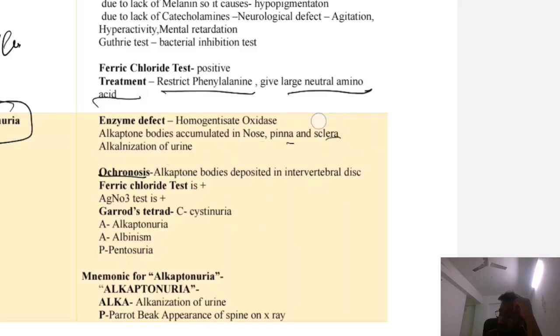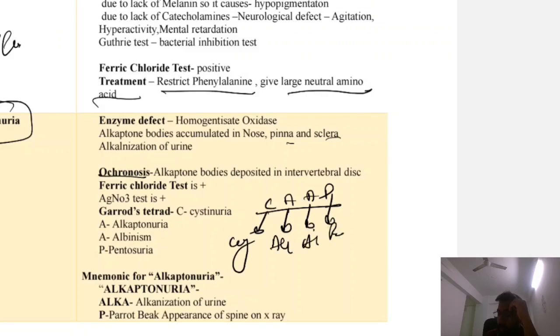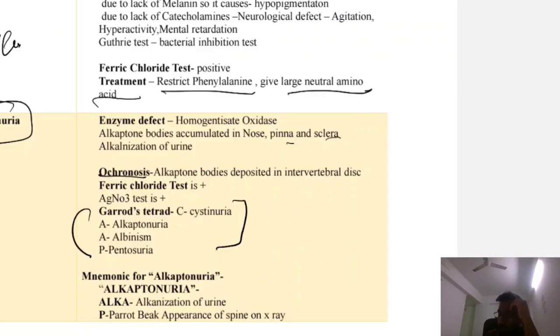Okay, you will find in Garrod's tetrad, you will find the CAP. So what is CAP? C is for cystinuria, A is for alkaptonuria, A is for albinism, and P is for pentosuria. So you will find the CAP in Garrod's tetrad.